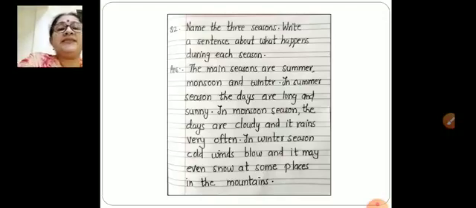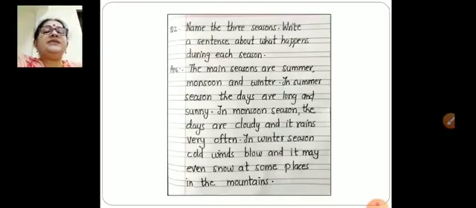In summer season, the days are long and sunny. But in monsoon, the days are cloudy and it rains very often. In winter season, cold winds blow and it may even snow at some places in the mountains.